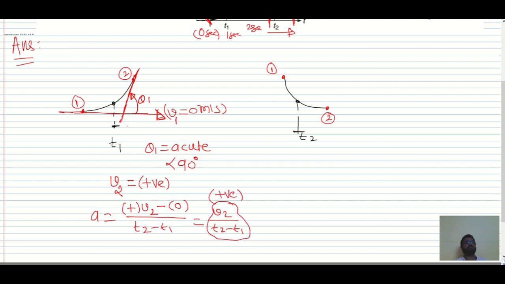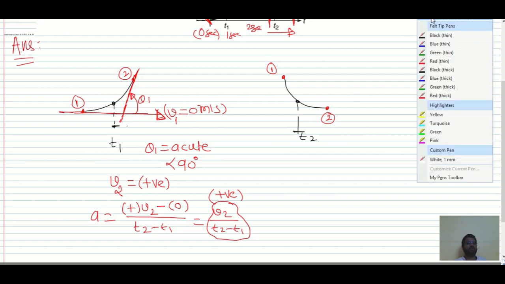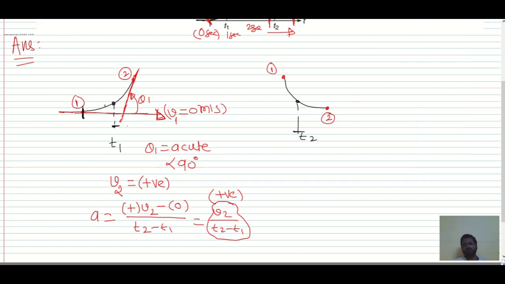So I hope this is clear. This acceleration is positive. That means from here till here, throughout its motion, its acceleration is positive. And what about the velocity? Velocity is also increasing. See, at this point it is 0 meters per second. At this point, if you see, its angle is somewhat theta dash. At this point, its angle is theta 1. So theta 1 is greater than theta dash, which means velocity is increasing continuously.